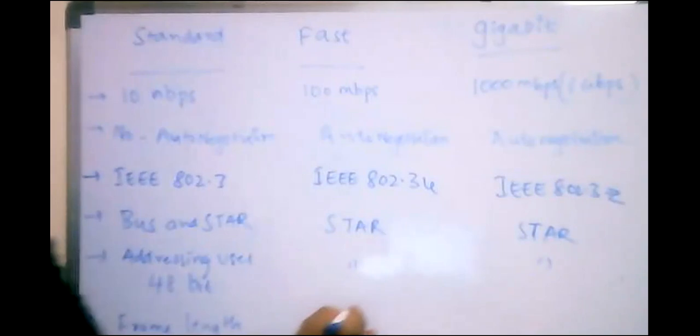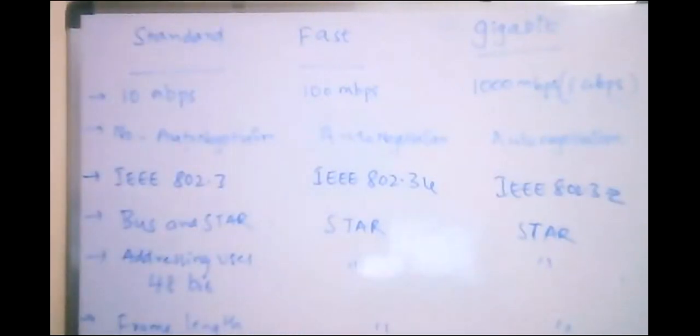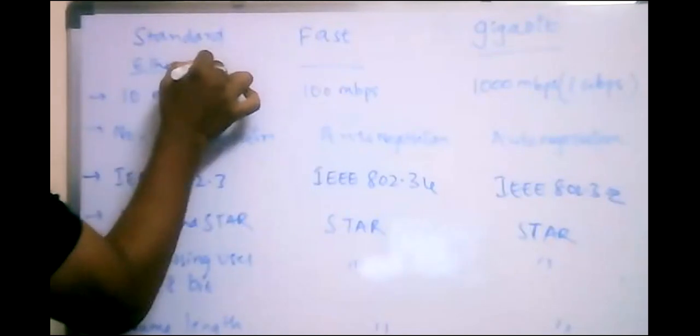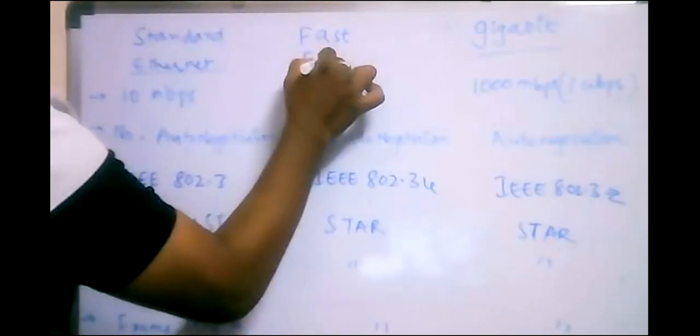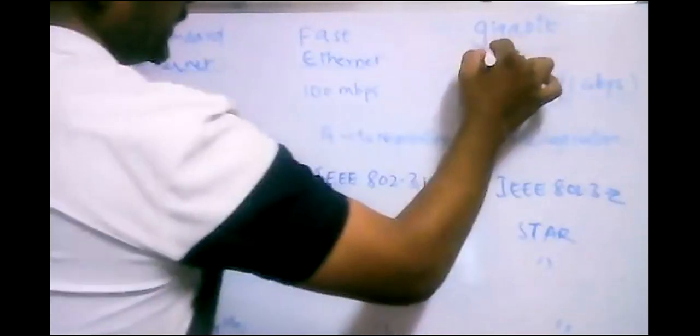So the same thing will be done as part of the remaining gigabit or fast Ethernets. So these are some of the differences between standard Ethernet, fast Ethernet, and gigabit Ethernet.